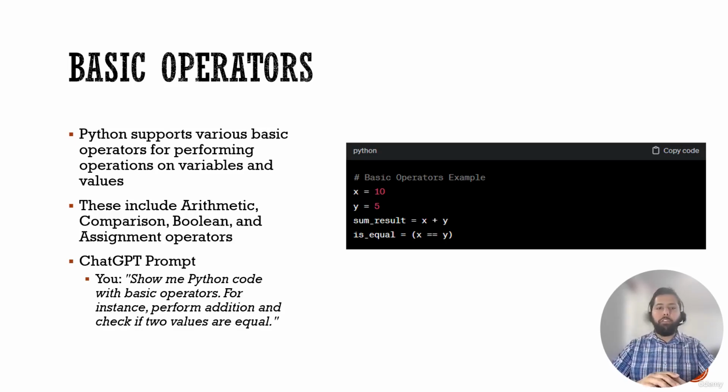Now, basic operators. There's a bunch of operators that Python supports, much like many programming languages out there. Some of the common ones include arithmetic operators, comparison, Boolean, also known as logical operators, and assignment operators. Python supports a variety of basic operators for performing different operations on variables and constants and other values found in the environment. We want to look a little bit deeper into each of these operators because we are going to be utilizing them.